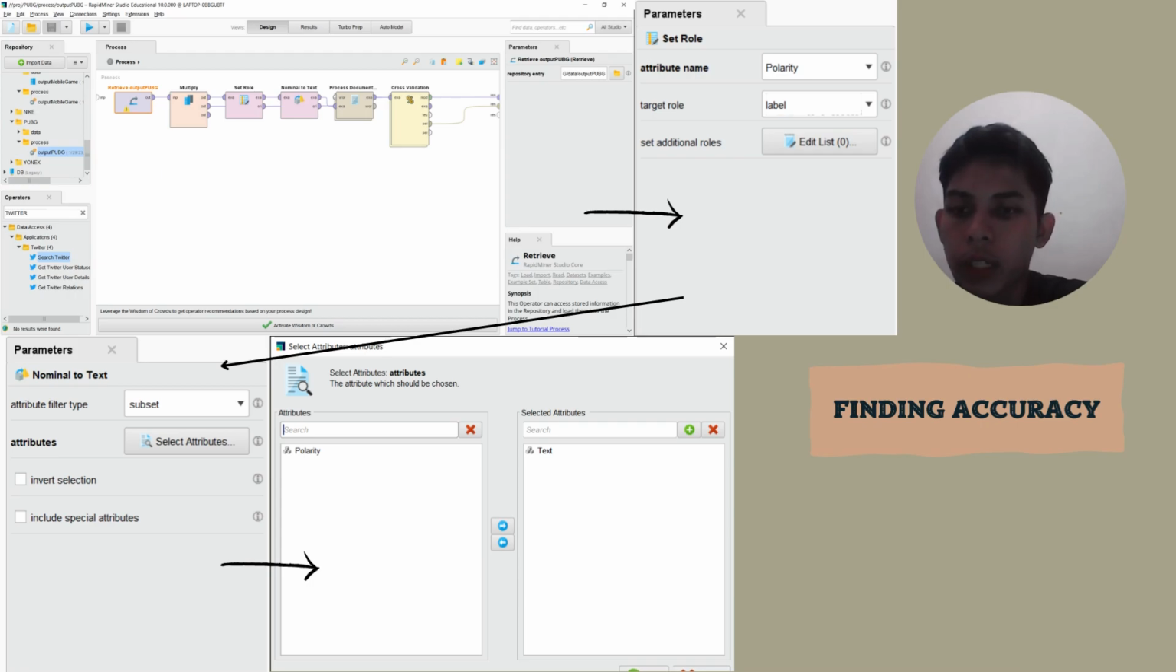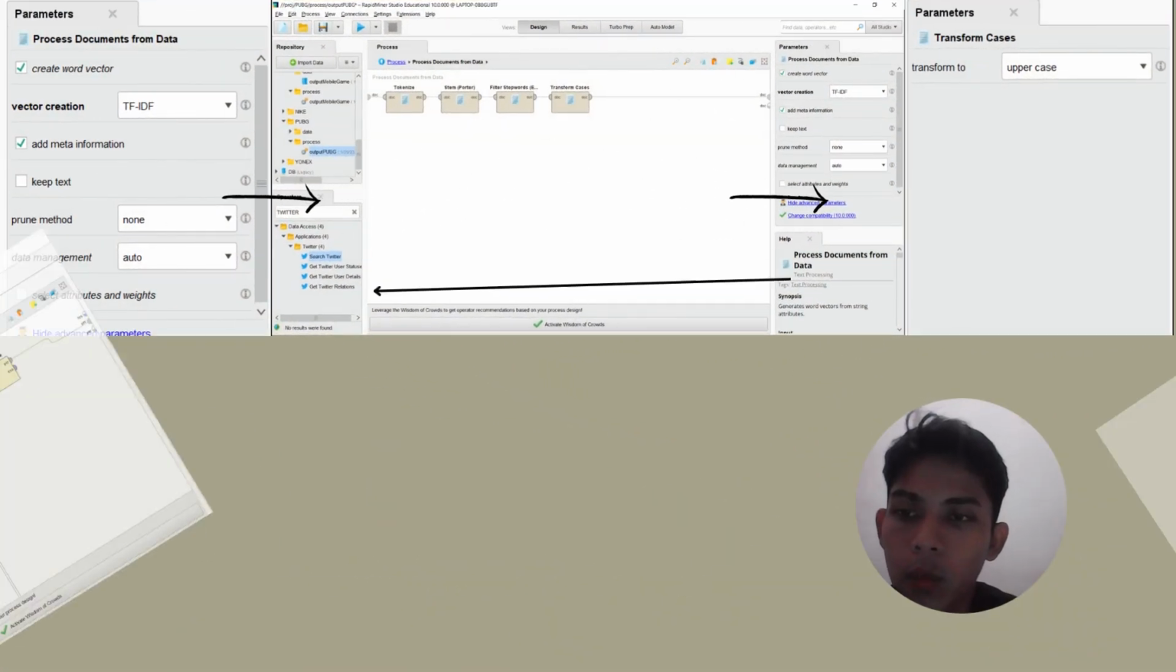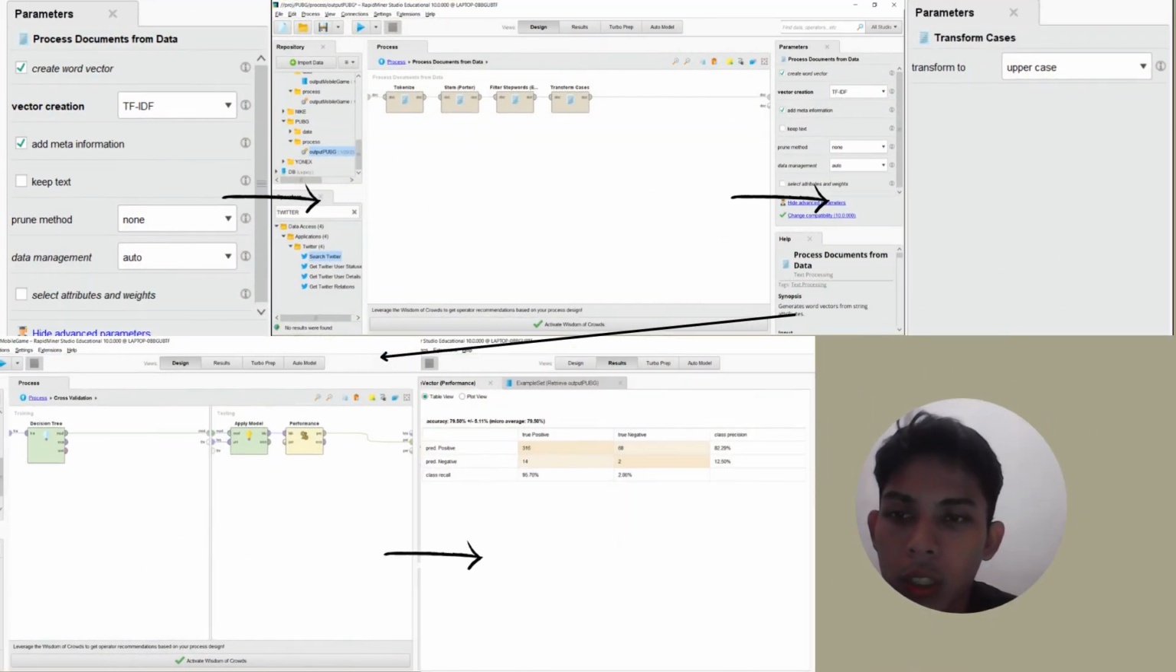And then we add an operator. We use the Nominal to Text operator, select a subset for attribute filter type. Okay, next we add an operator. We use the operator Process Documents from Data. In the parameter of Process Documents from Data, we use TF-IDF for vector creation. In this section as well, we need to double click, and in the Process Documents from Data we use Tokenize, Stem (Porter), Filter Stopwords, and Transform Cases.